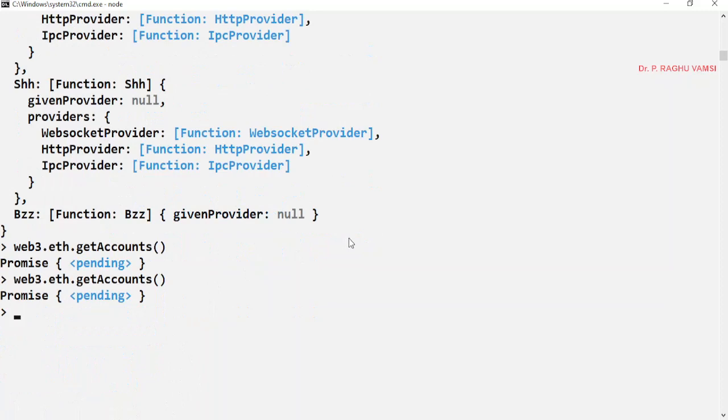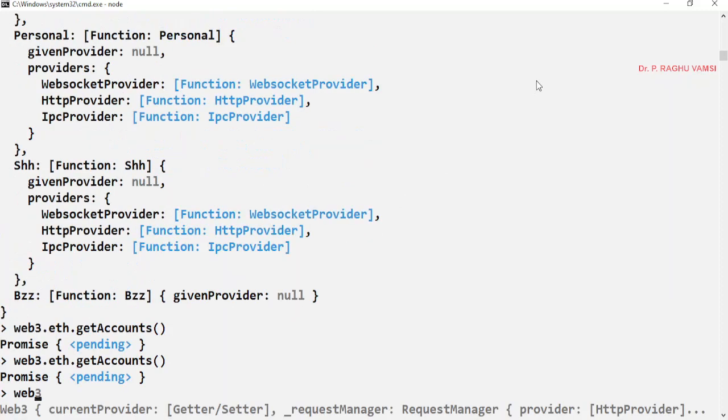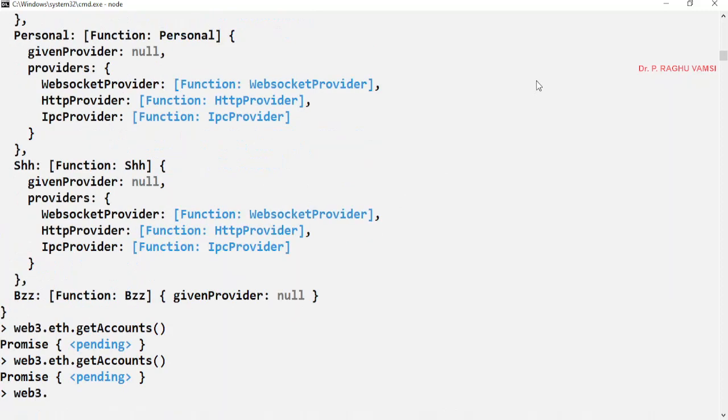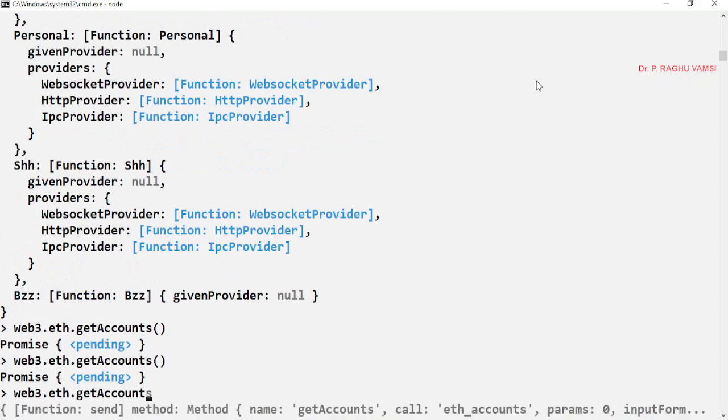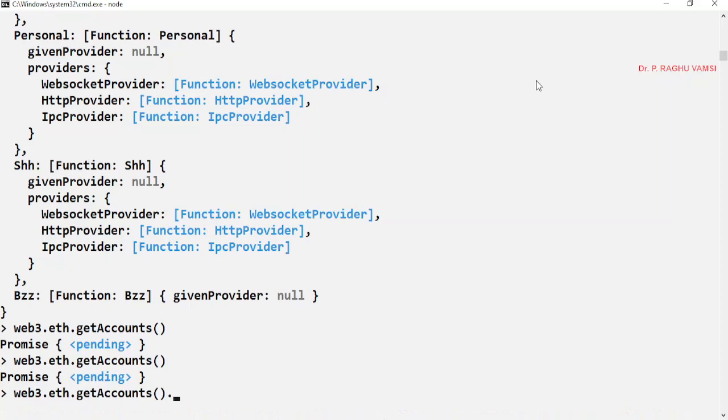The promise derivation will be done like this: Web3.eth.getAccounts. Now if the function is successful, then we need to write a variable like this, then console.log of e of 0, because these accounts are of array type.